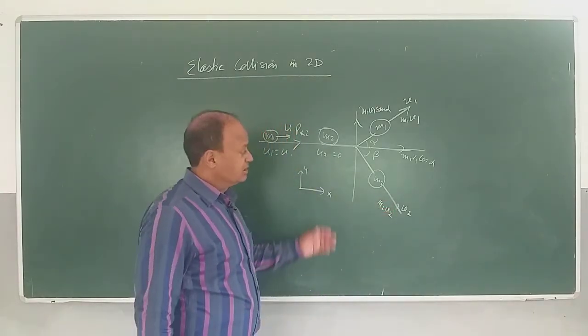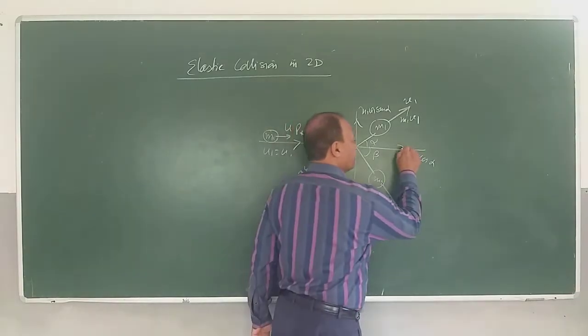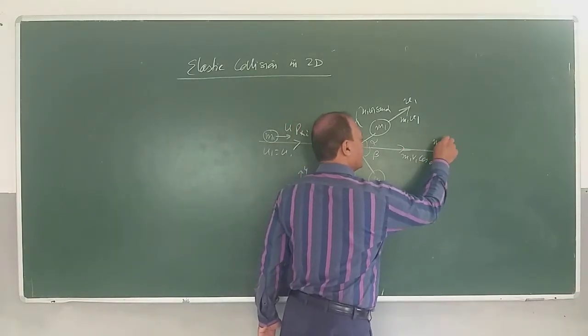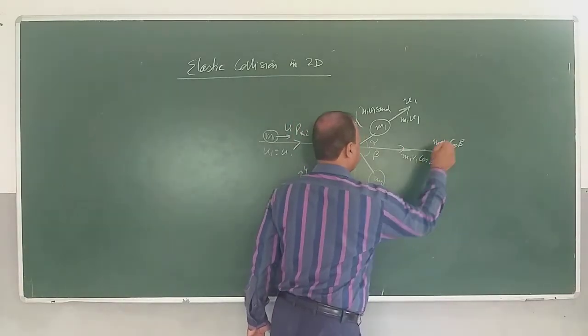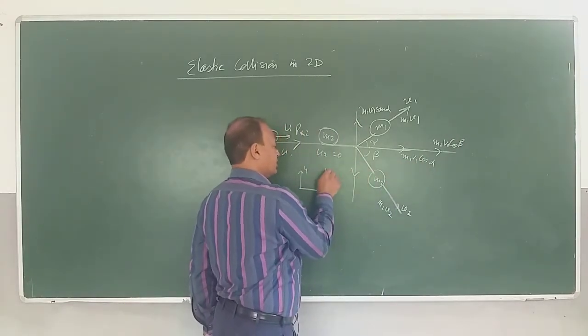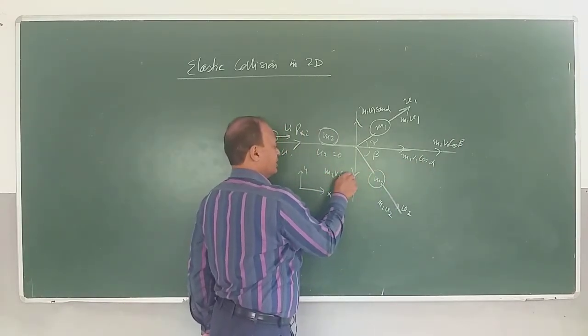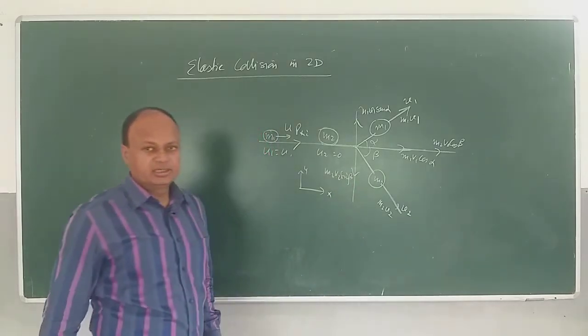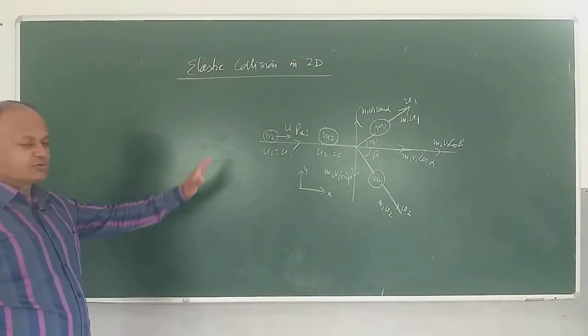Resolve it. So the horizontal component of momentum will be m2 v2 cos beta, and the vertical component will be m2 v2 sine beta. Clear?